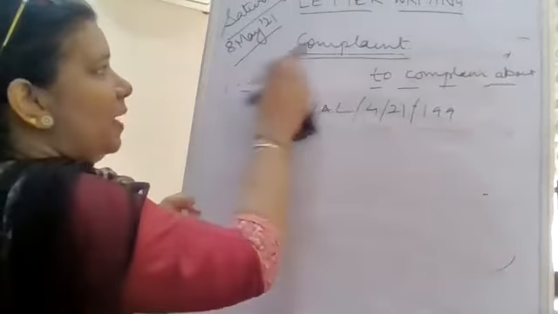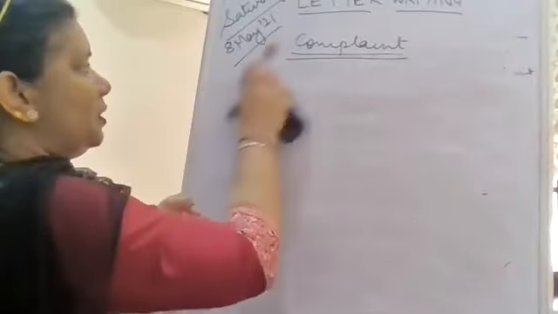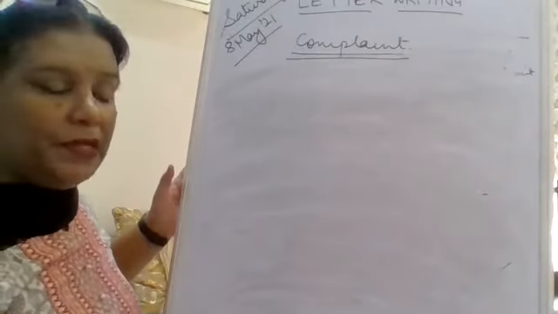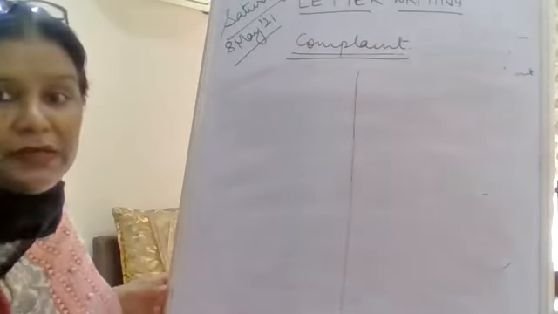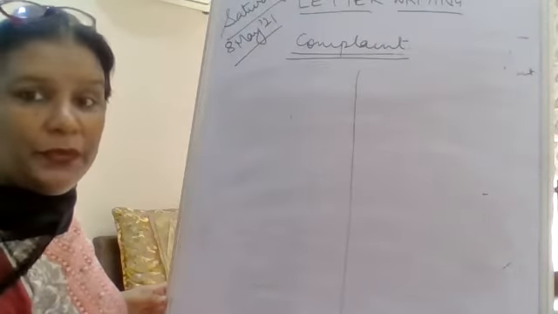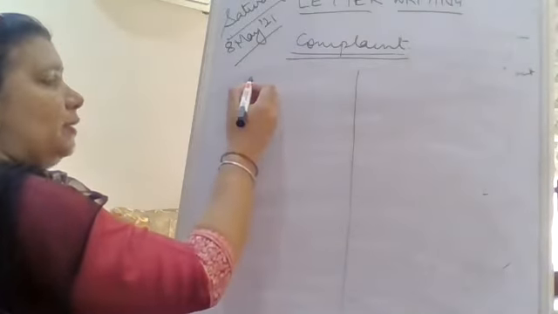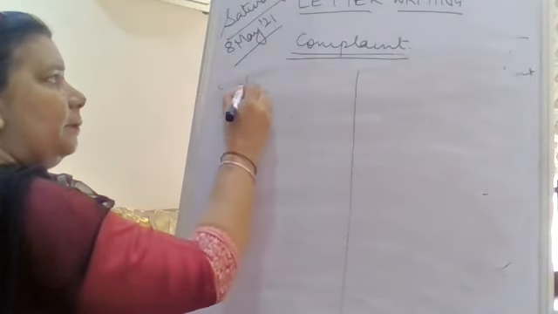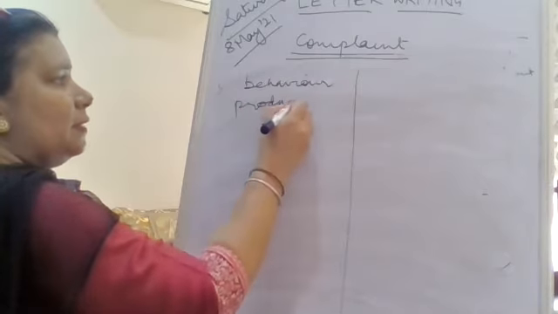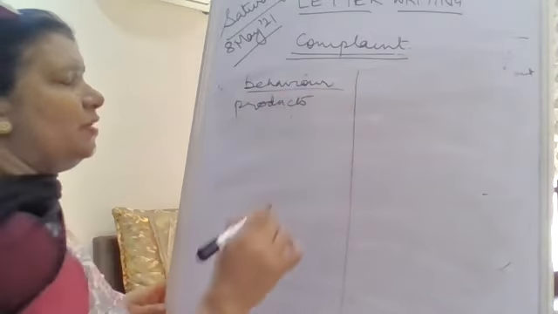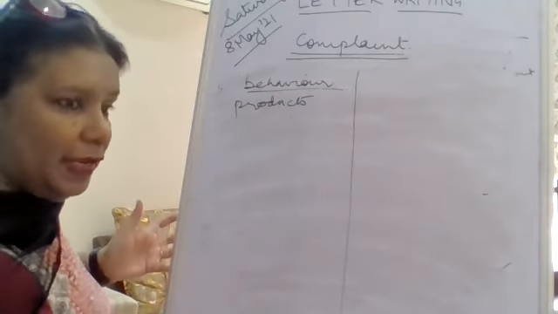Now this was about a product. Now, supposing you had to complain about, say, a very reputed departmental store. Okay, so I'm going to divide it in two parts, so we can do it simultaneously here. So you went to a reputed departmental store, and what did you see? One is about the behavior, and you can also say the products which were there. You asked the manager for something you were not able to find, and he was very rude and he did not help, right?